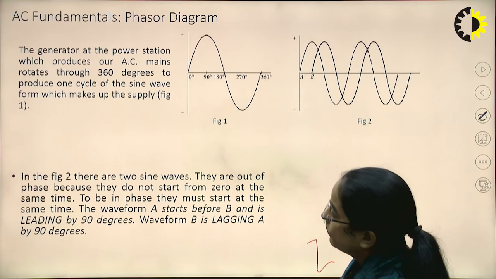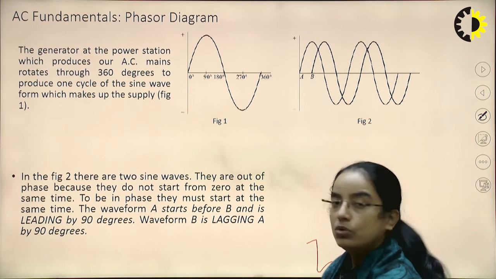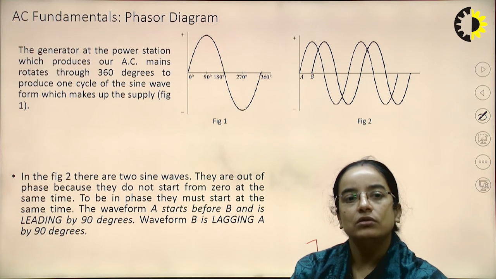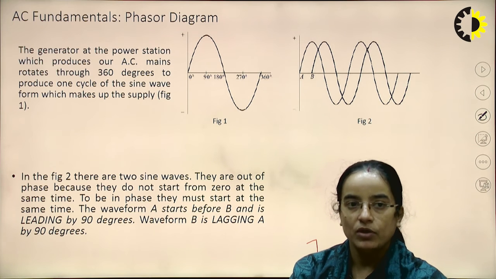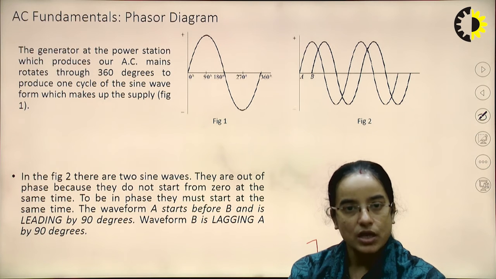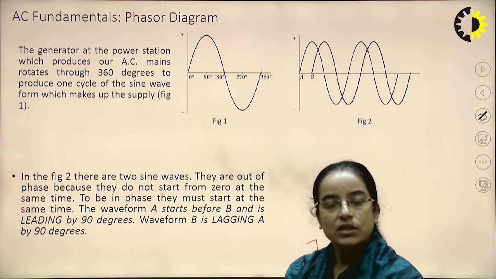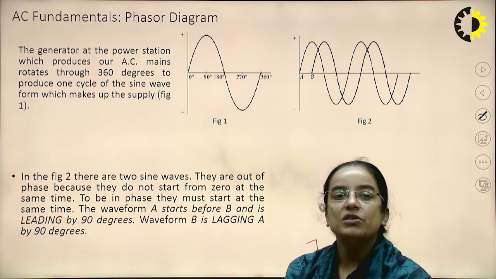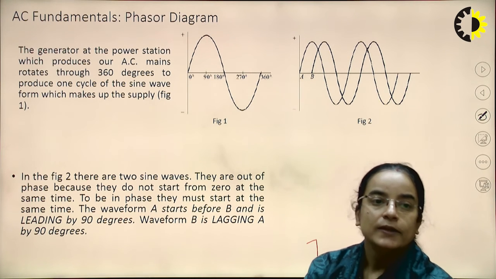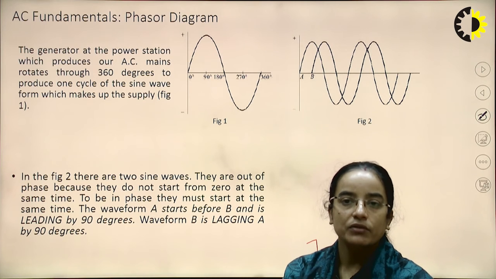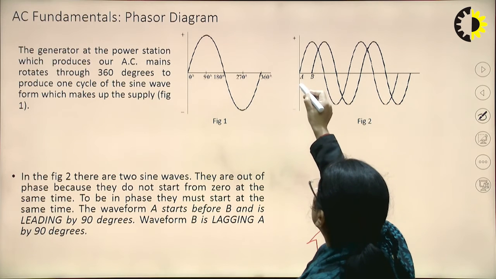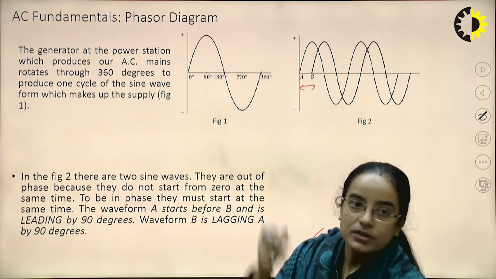In figure 2 there are two sine waves and they are out of phase, because they are not starting from 0 at the same time. Wave A starts before wave B, so we can say that wave A is leading, which means wave B is lagging. This is the phase difference. As we can see in the waveform, A is leading and B is lagging, and this is the lag period or the lead period. Here it is 90 degrees.